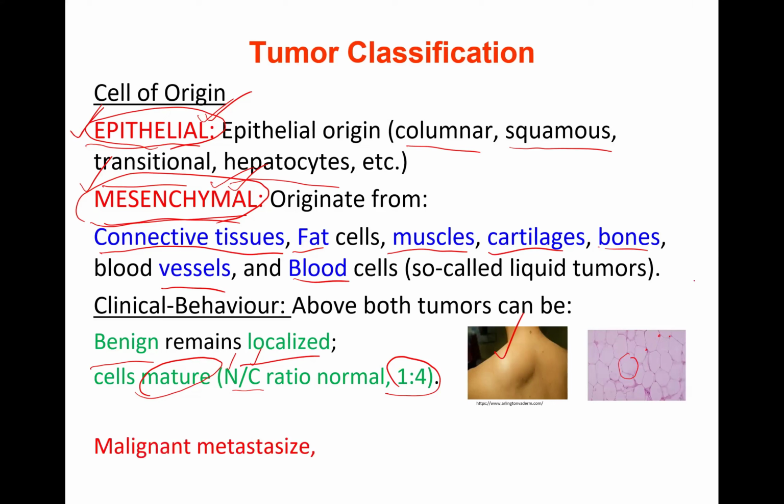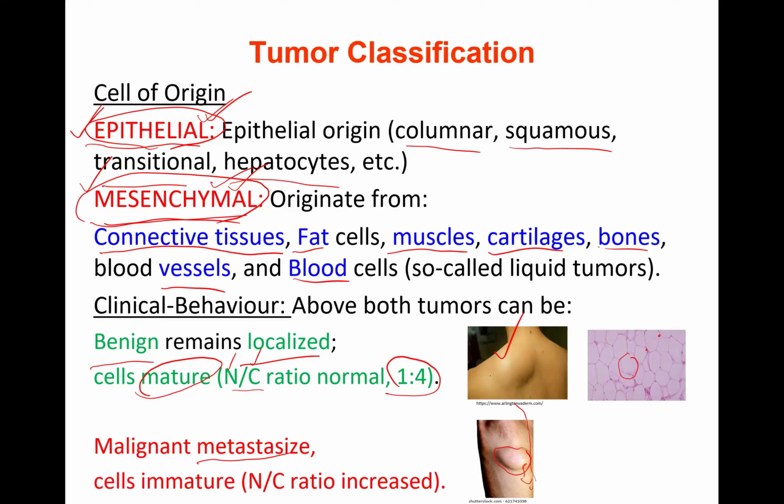On the other hand, malignant tumors metastasize to distant sites. They attack the surrounding tissues and further spread to distant sites to invade other organs. Taking the same type of example, liposarcoma, this liposarcoma further invades the distant sites. Their cells are immature because they are quickly multiplying.